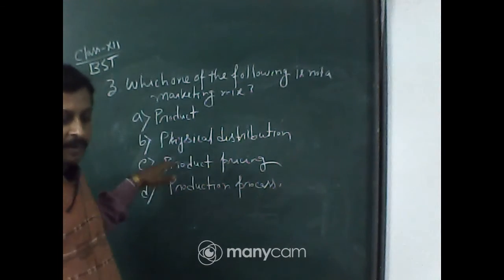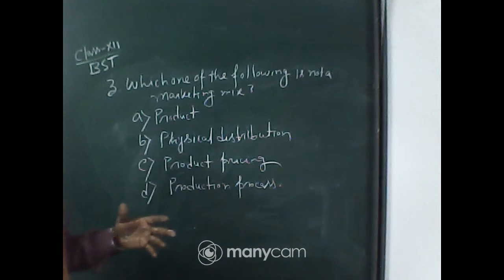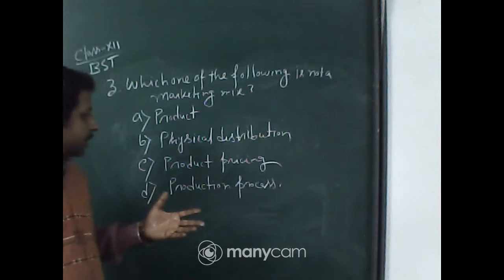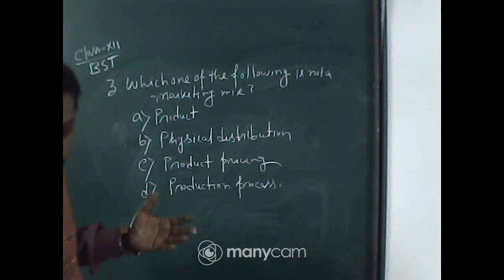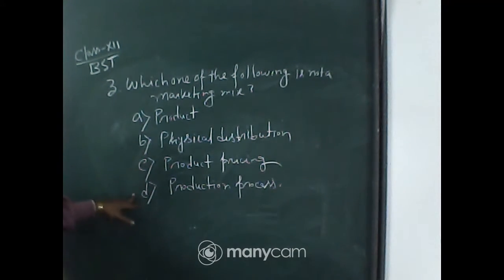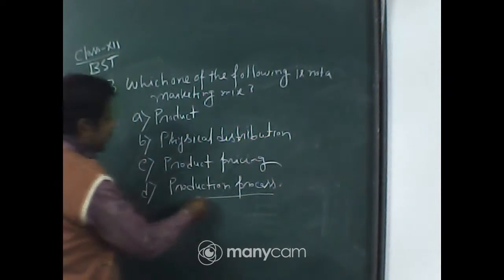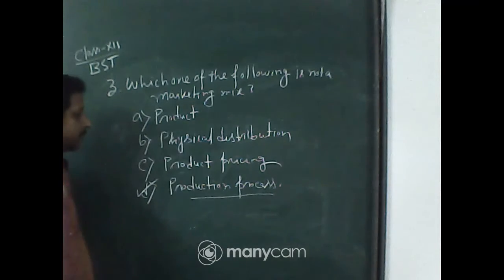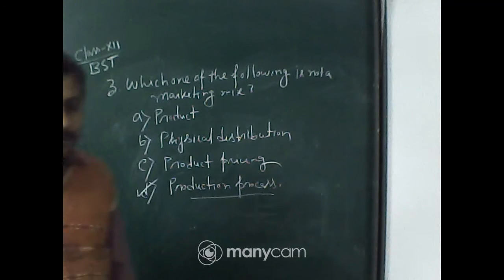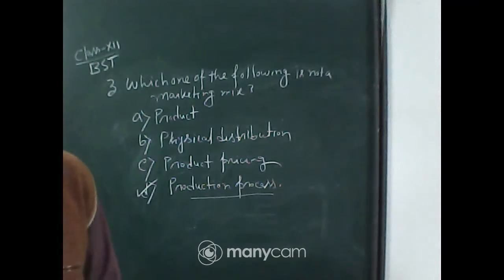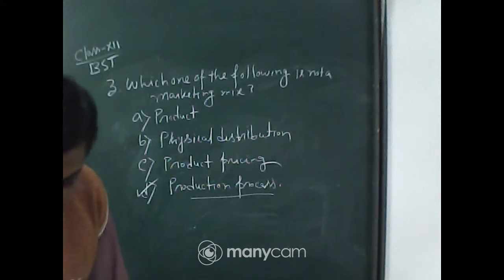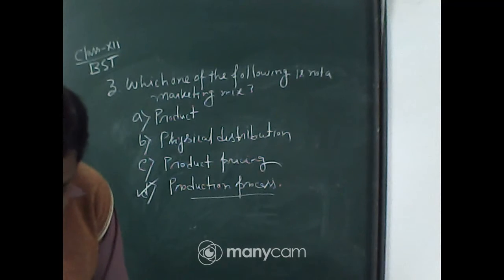Product pricing is also a marketing mix. Promotion is also a marketing mix. So production process is not a marketing mix. Option D will be the right answer. Yes, very good. Now come to the next question.